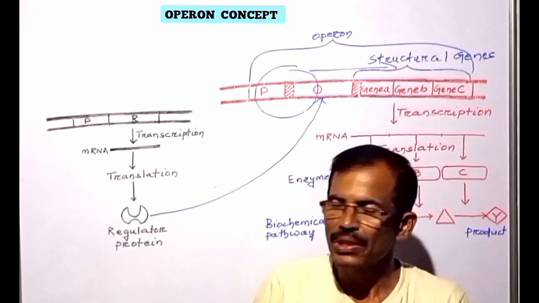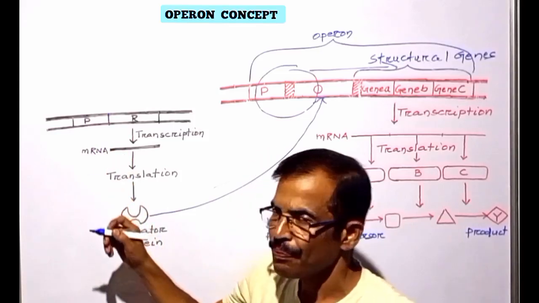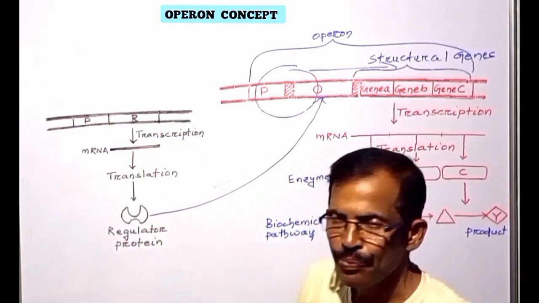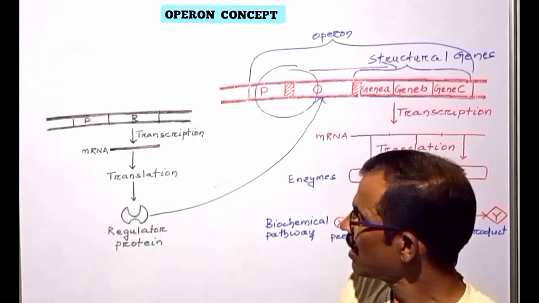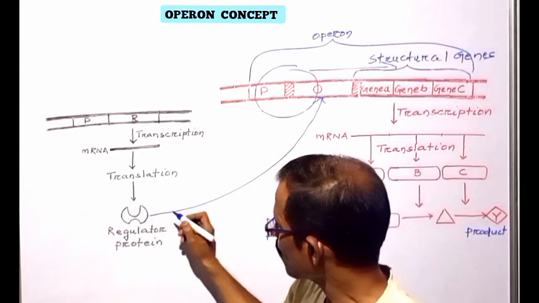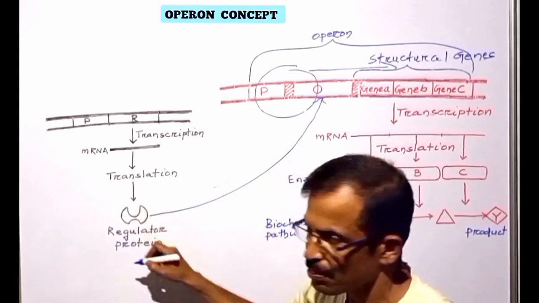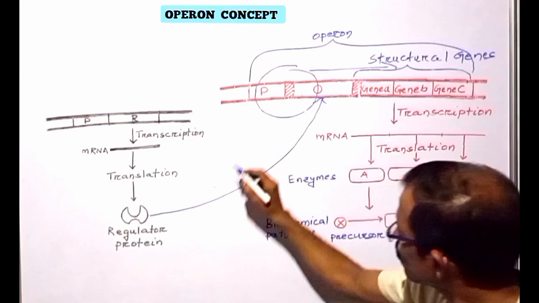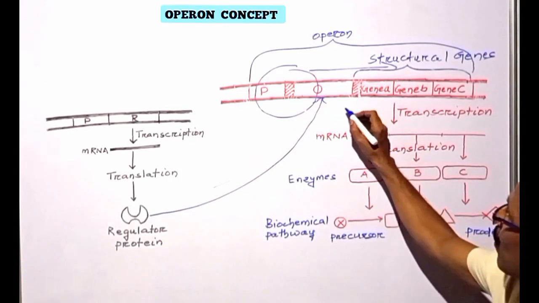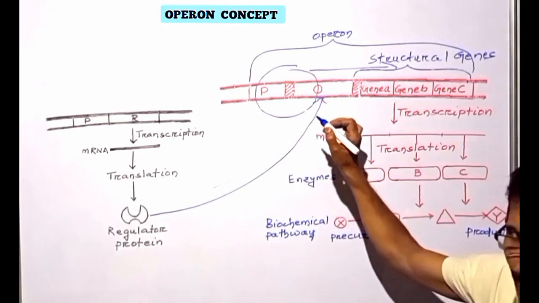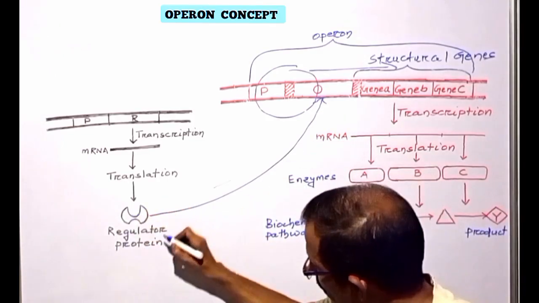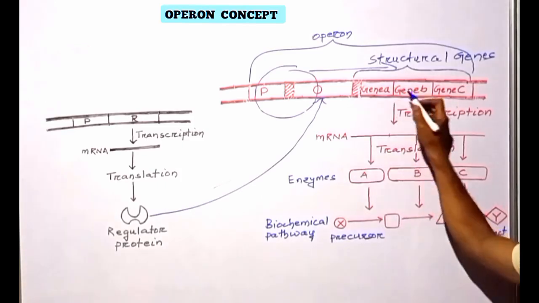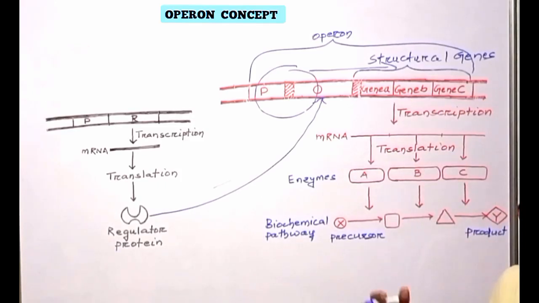The regulator gene has its own promoter and is transcribed into a short mRNA, which is then translated to produce a small protein known as the regulator protein. The regulator protein binds to another region of the operon known as the operator. The binding of the regulator protein to the operator will decide whether the structural genes will be transcribed or not.